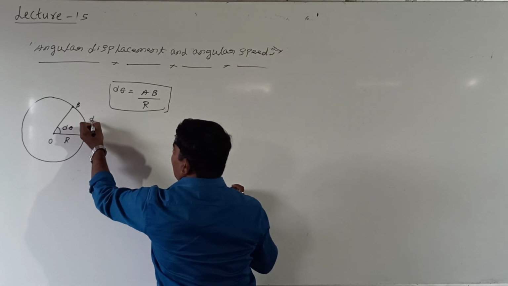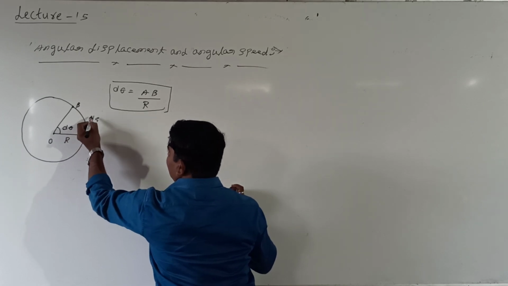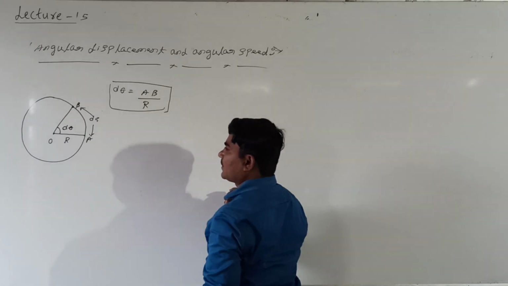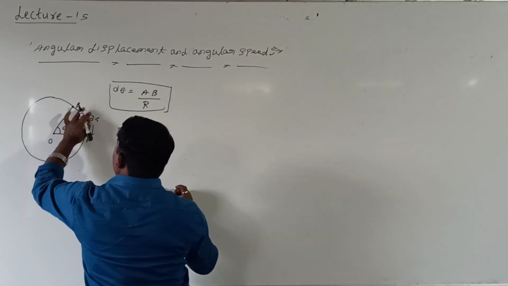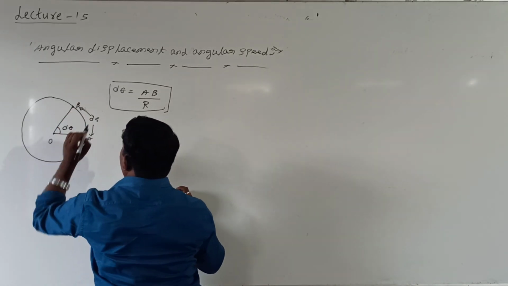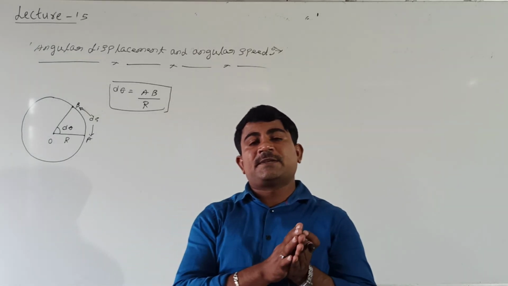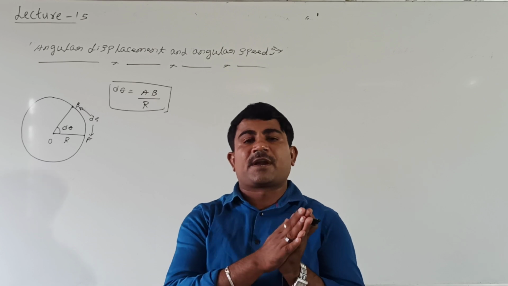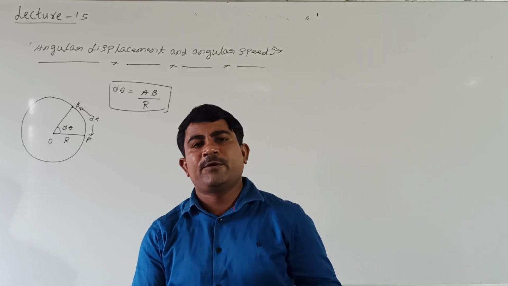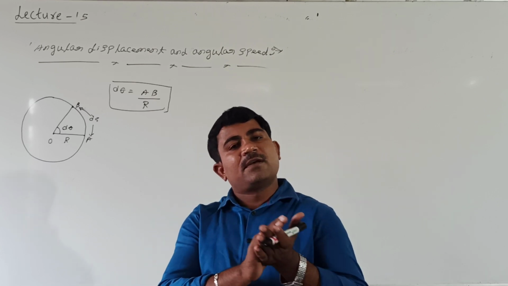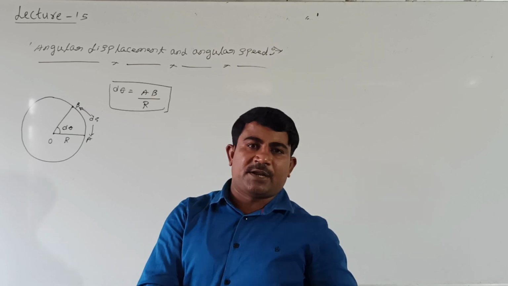Shall I represent the length of the arc by ds? This is the length of the arc. But angular displacement is measured in degrees or in radians. Already you know angle can be measured in terms of degrees and in terms of radians.